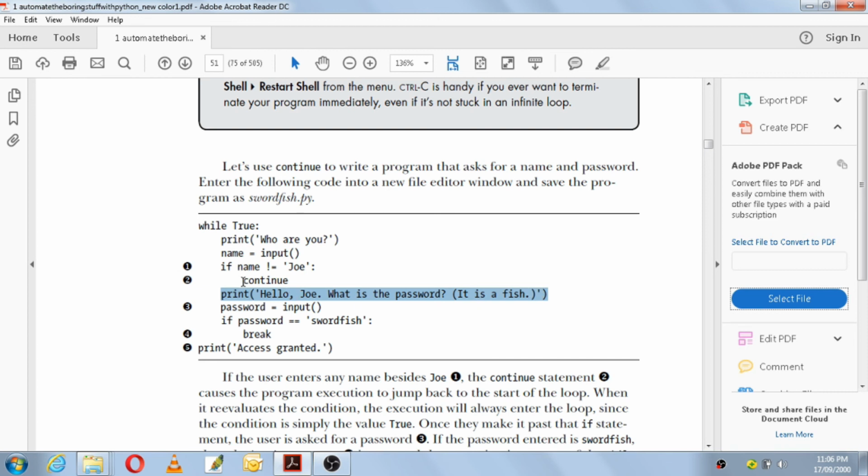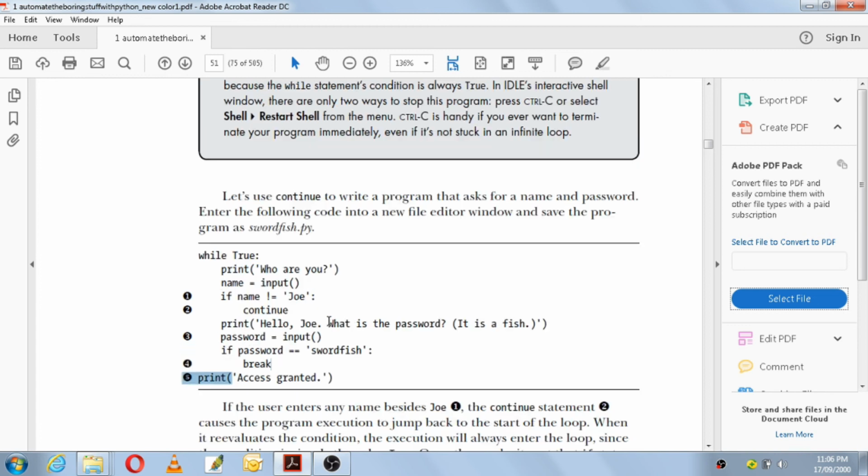So here continue is used to keep on continuing the loop, and break breaks it once the password is swordfish. This is how you make use of the continue statement and the break statement. Continue keeps on checking the condition again and again. Break is to come out of the loop.